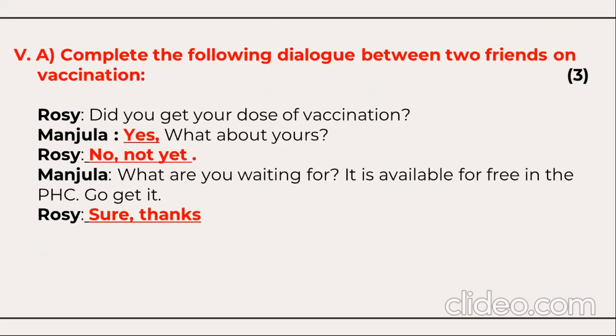Next, complete the following dialogue between the two friends on vaccination. So 3 blanks will be given in this question here. You can see these blanks here. Did you get your dose of vaccination? Yes. So it was blank. So we have filled by saying yes. What about yours? Another blank is here.